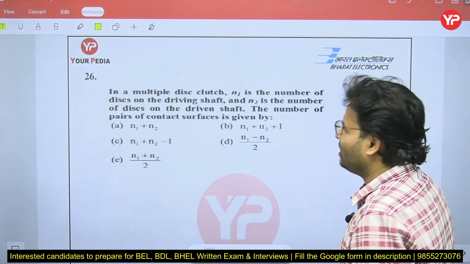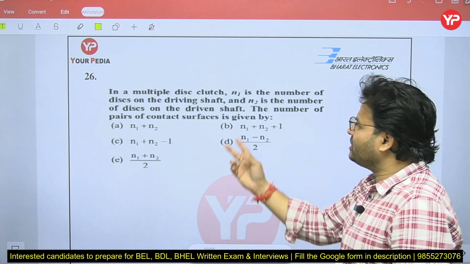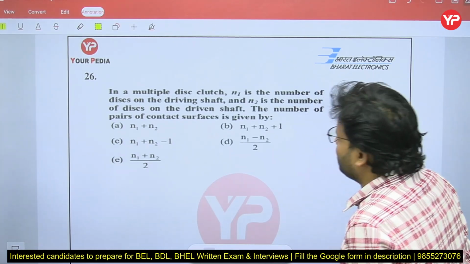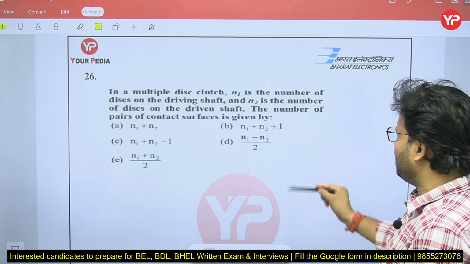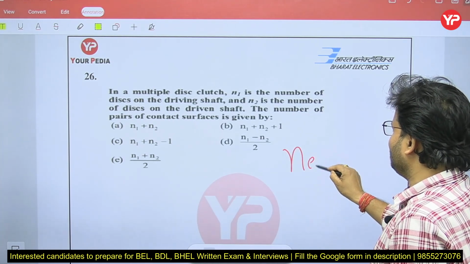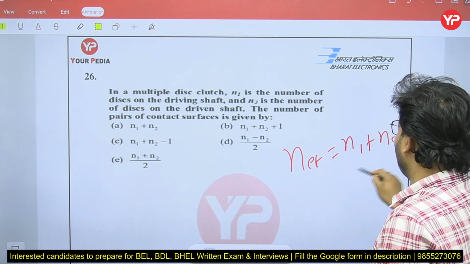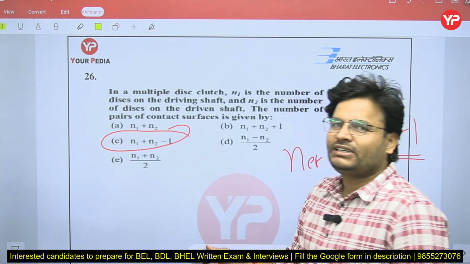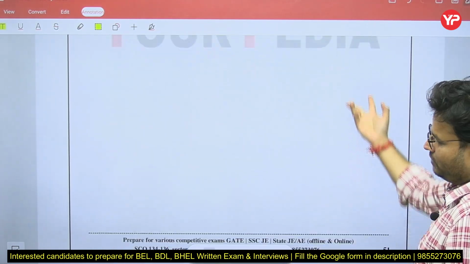That is the next question from the clutch, and that is an easy question. I know everyone can do that. In a multiple disc clutch, N1 is the number of discs on the driving shaft and N2 is the number of discs on the driven shaft. The number of pairs in the contact surface is given by, so N effective is given by, if you remember, N1 plus N2 minus 1. N1 plus N2 minus 1. So the correct answer is what, my dear friends? C for Chennai is the right answer. Effective number of pairs is N1 plus N2 minus 1.